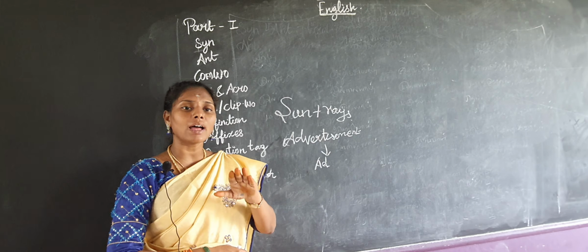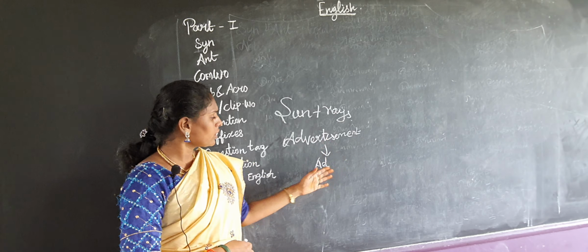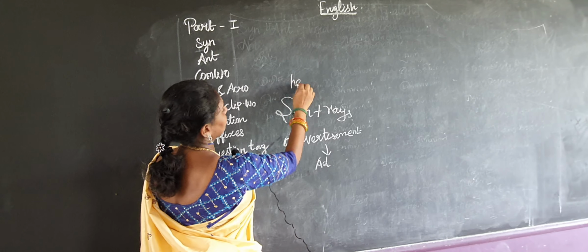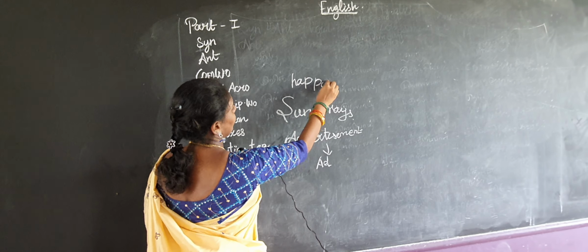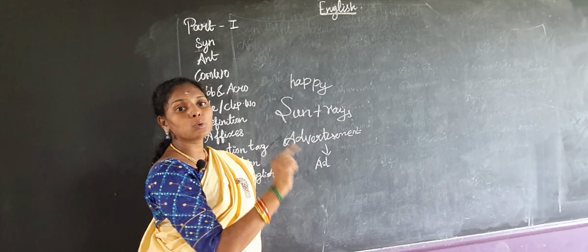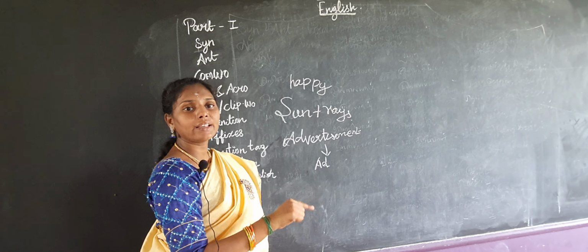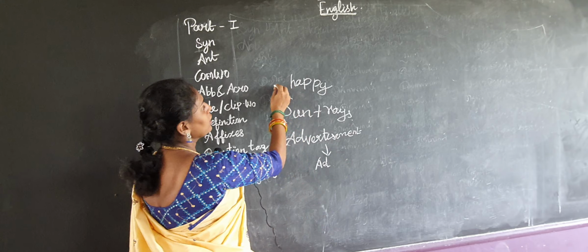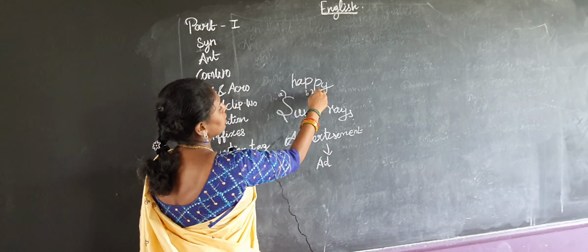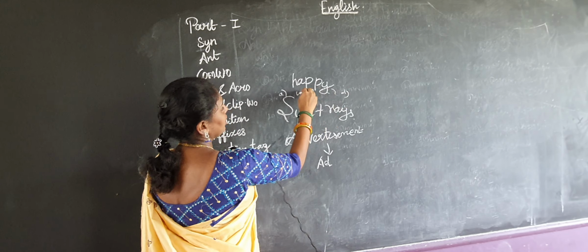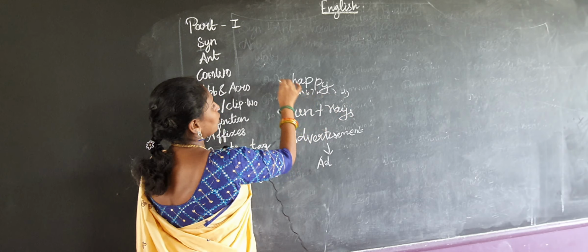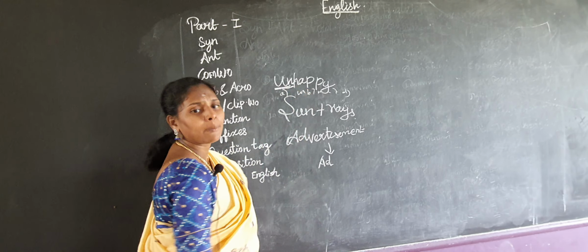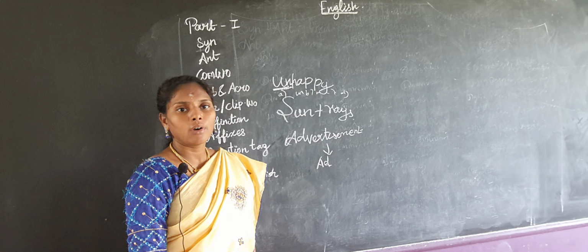Prefix means, for example, you can see here happy is given. Add a suitable prefix to the word. In the options they will give four things for you. Here, unhappy is suitable for this happy, so that you have to write.